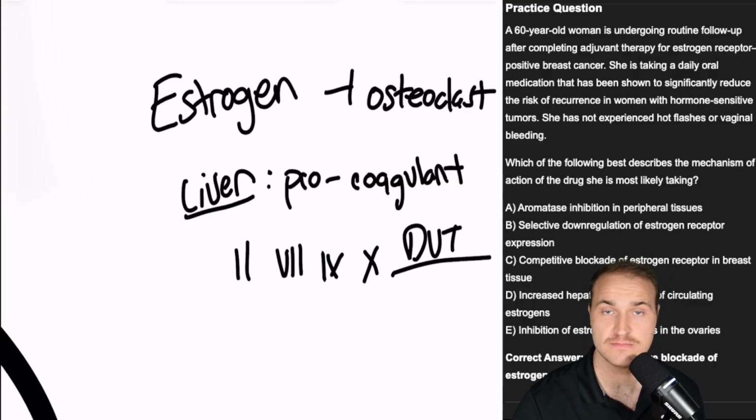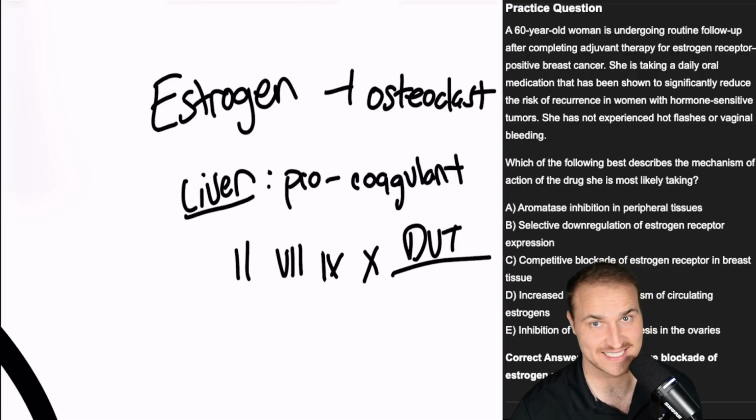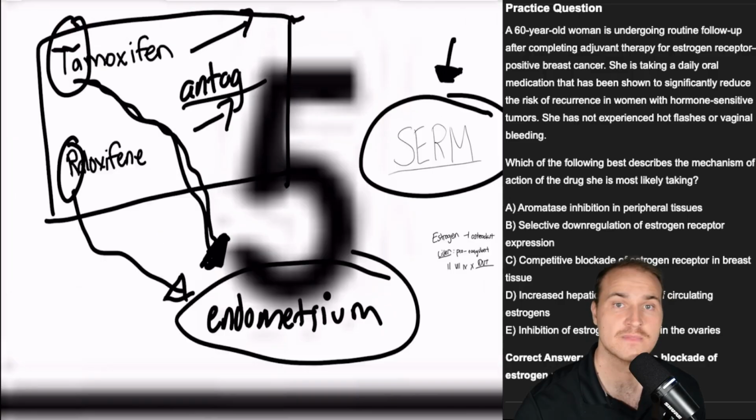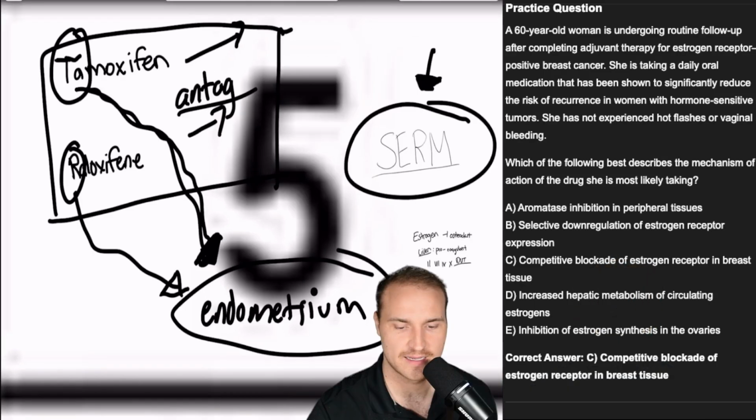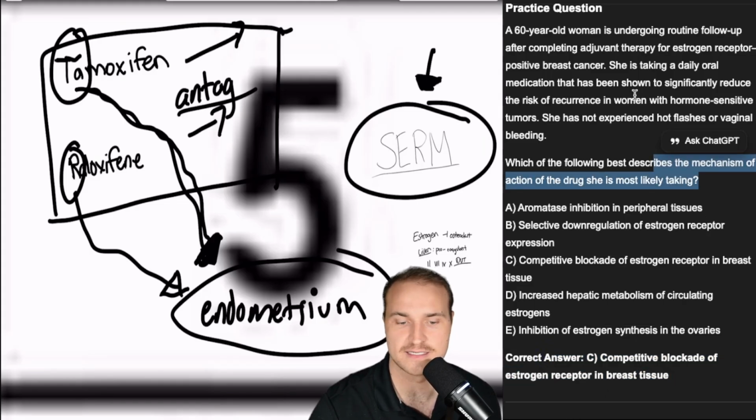Wild, huh? So the bone, estrogen agonist. Liver, estrogen agonist. Breast, estrogen antagonist. Right? So you decrease that cancer growth. Endometrium, tamoxifen is terrible. It's an agonist there. Increased cancer risk. But raloxifene is an antagonist there. It's respectful of the endometrium. Hopefully that made tons of sense. And that's why your answer is competitive blockade of estrogen receptor in the breast tissue. This is a SERM. That's what it does.